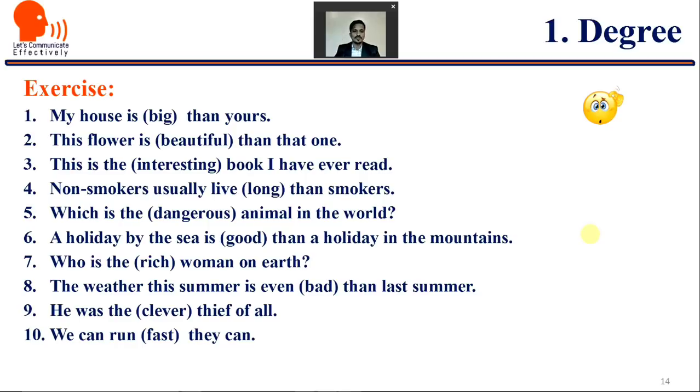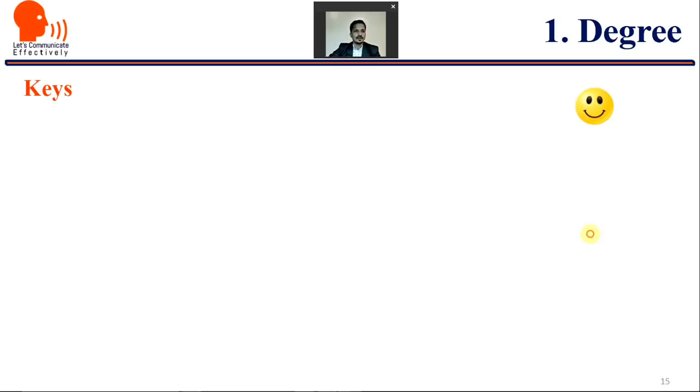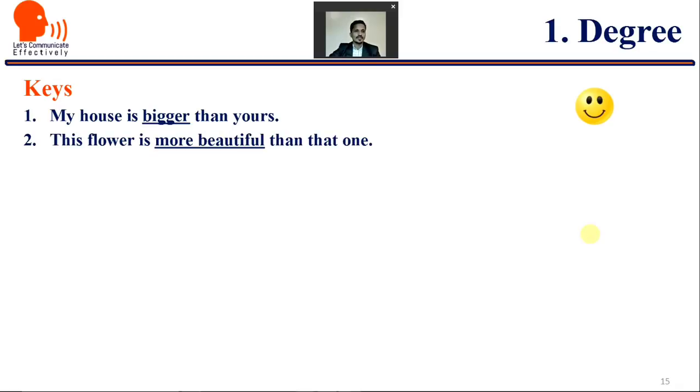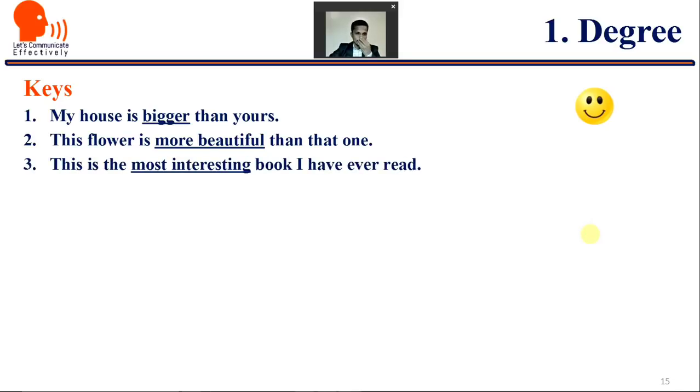Ready? I hope you have got some of the answers. You are ready with your responses. Let us see. First, my house is bigger than yours, because you are just comparing two houses. This flower is more beautiful than that one. Again, the comparison is between two, not more than two.